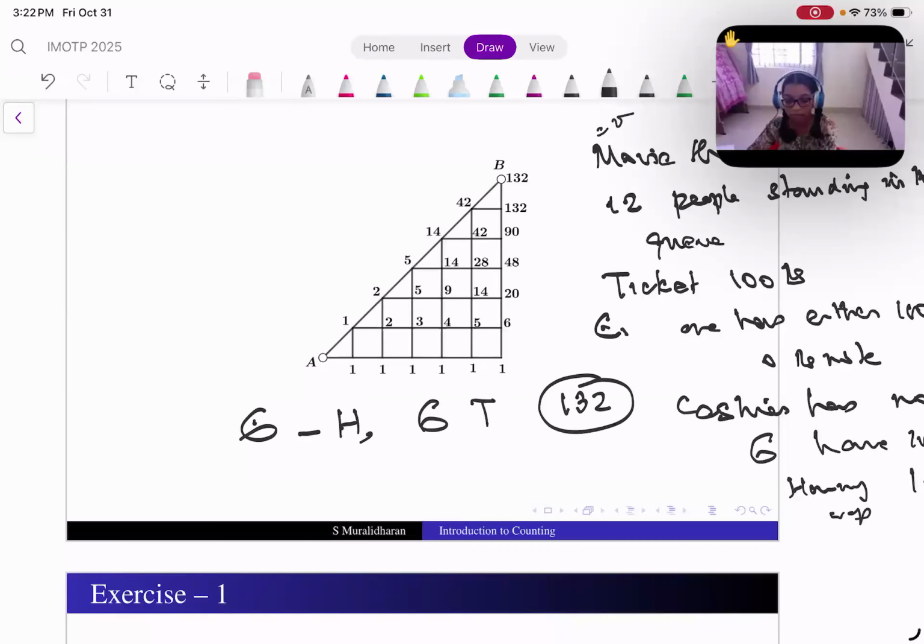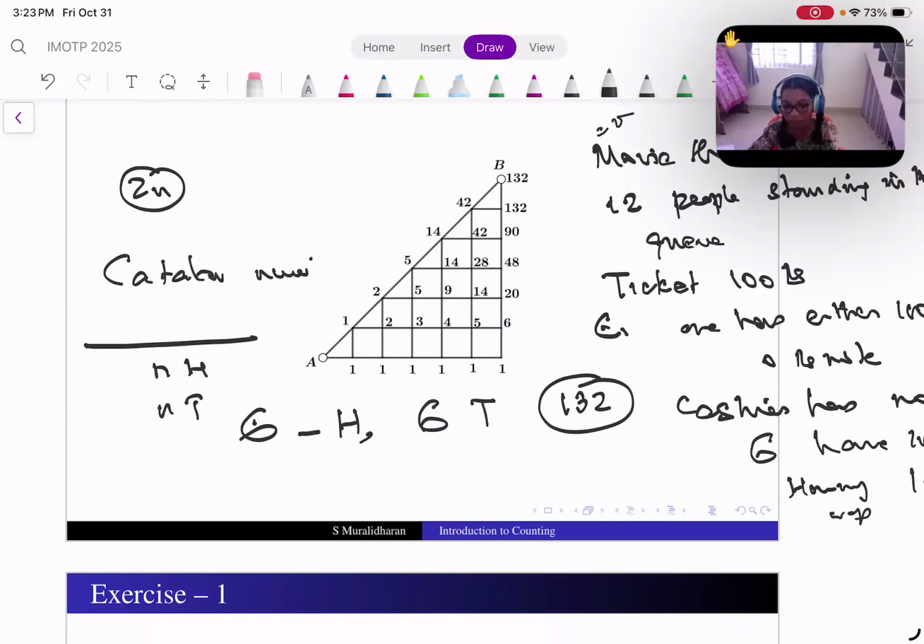In fact, instead of 12 people, suppose I have 2n people, where n have 100 rupee notes and n have 200 rupee notes. This is actually what is called a Catalan number. It has a very rich history, and I can give you some other examples.